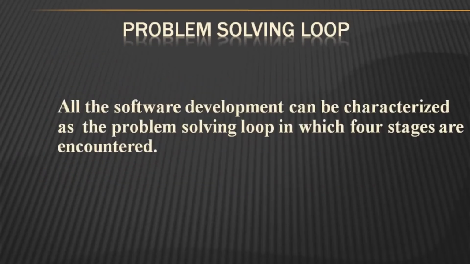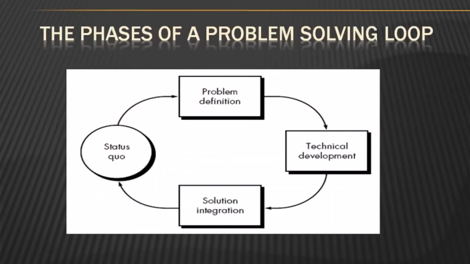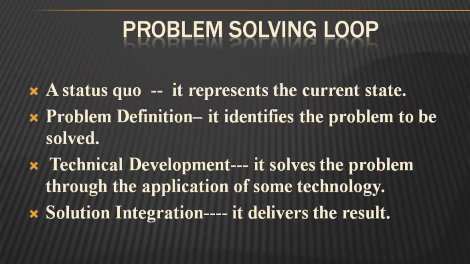Now we will discuss the problem solving loop. All software development can be characterized as a problem solving loop in which four stages are encountered. These four stages are status quo, problem definition, technical development and solution integration. The status quo represents the current state, problem definition defines the problem to be solved, technical development solves the problem through the application of some technology, and solution integration delivers the result.